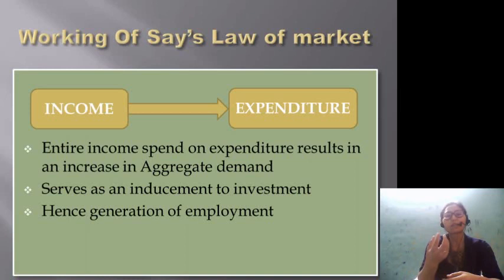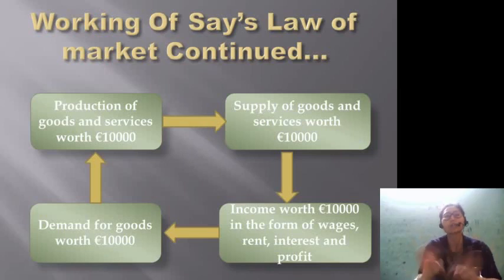When these income receipts are generated, it raises the purchasing power of the people, right? When they spend it, or do the expenditure, as a result aggregate demand increases. When aggregate demand increases, it stimulates investment. The producers start producing, or they do investment, and when investment increases, it automatically generates more employment, right? So this is how Say's law of market works.